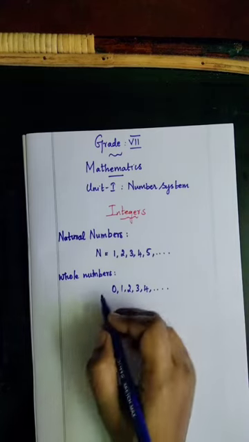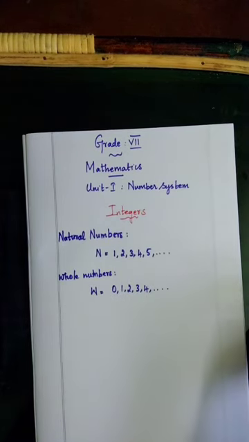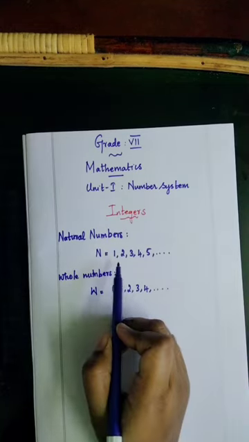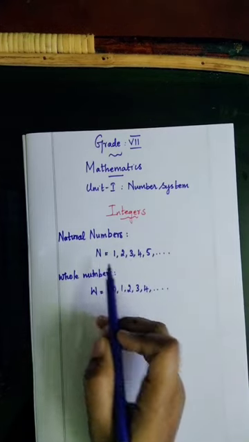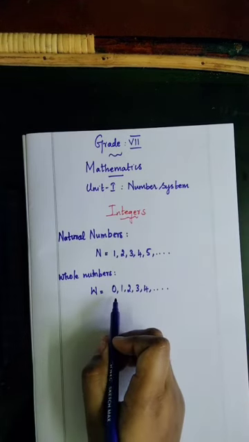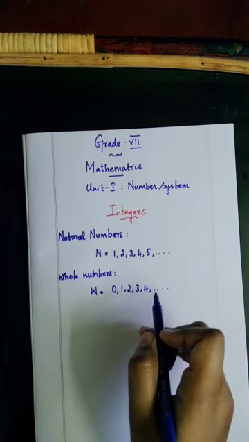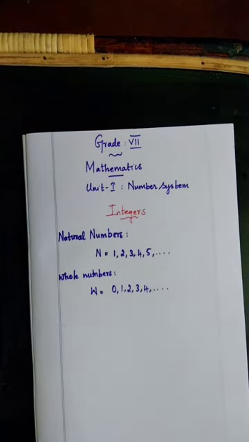Whole numbers are denoted by the letter W. To recap, natural numbers start from 1 and are denoted by N. Whole numbers start from 0, 0, 1, 2, 3, 4, etc., and are denoted by the letter W. Understand?